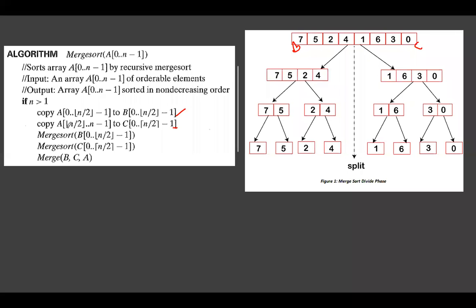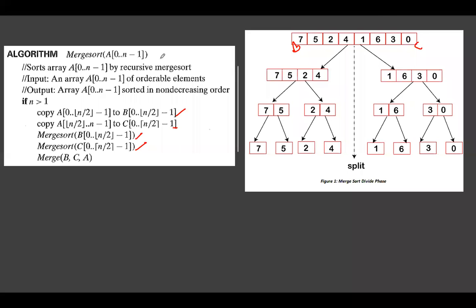Is it clear? So we have copied the first part of array A into B and the second part into C. And then again we are calling the merge sort algorithm by passing B and by passing C. Like it's recursive. You can observe here, it's a recursive algorithm. So what will happen when you pass it again? How will it proceed?